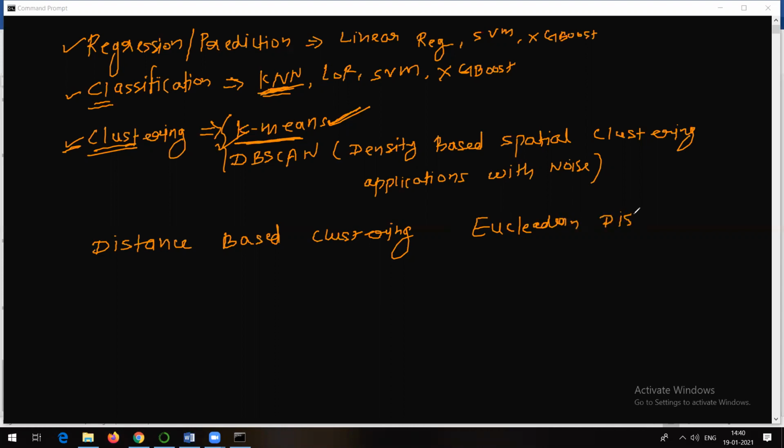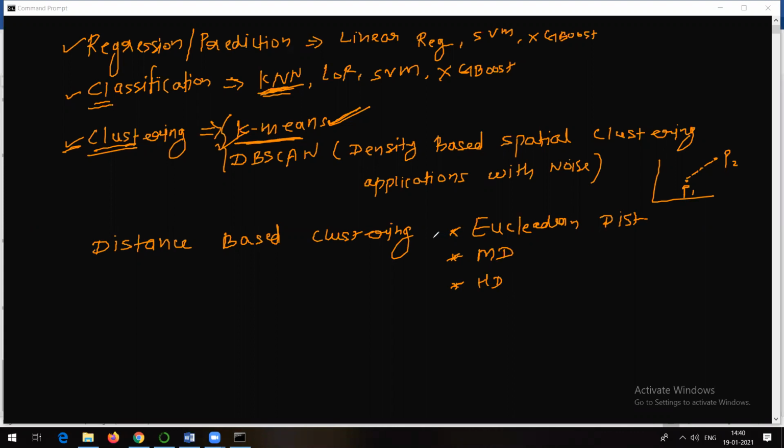If there are 2 points in the plane, P1 and P2, we can find out the distance between P1 and P2 with the help of the Euclidean distance formula. It was square root of (x2 minus x1) whole square plus (y2 minus y1) whole square. That was the formula which we have seen. And other than Euclidean distance, you have something called Manhattan distance and Hamming distance.